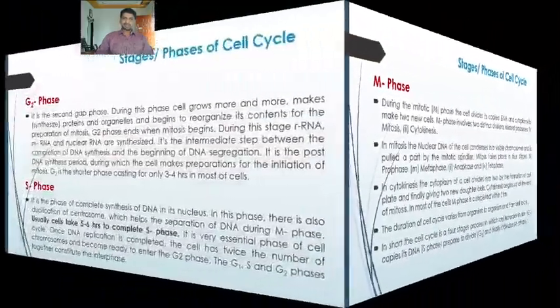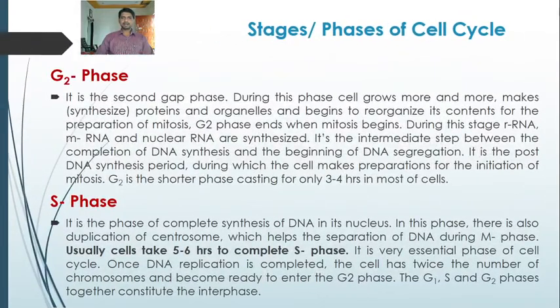S phase is the phase of complete synthesis of DNA in its nucleus. In this phase, there is also duplication of centrosome, which helps the separation of DNA during M phase. Usually cells take 5 to 6 hours to complete S phase.